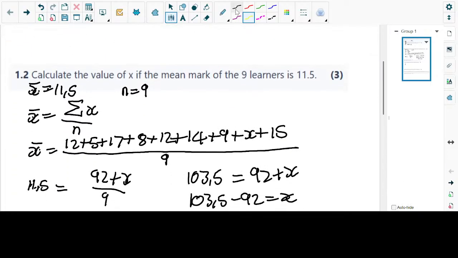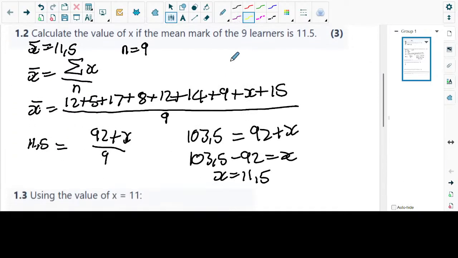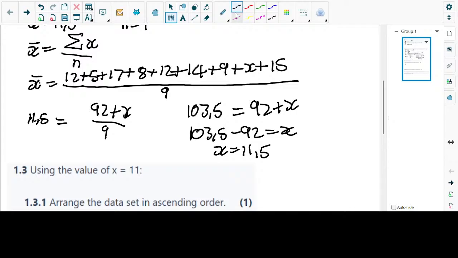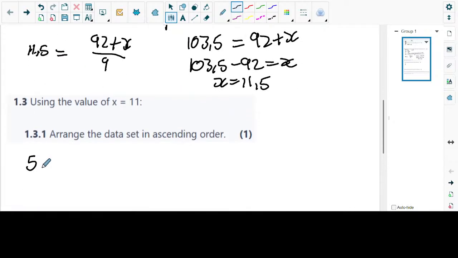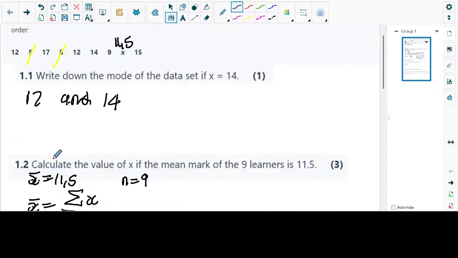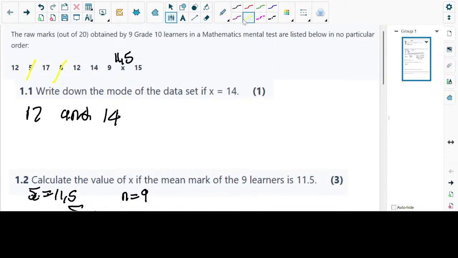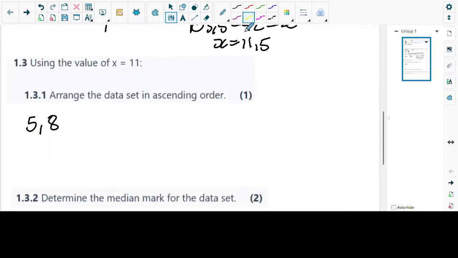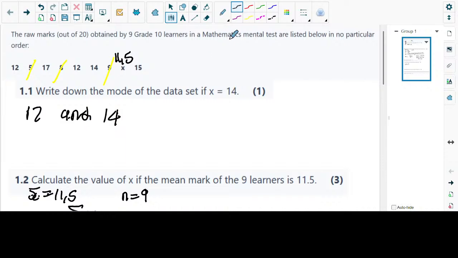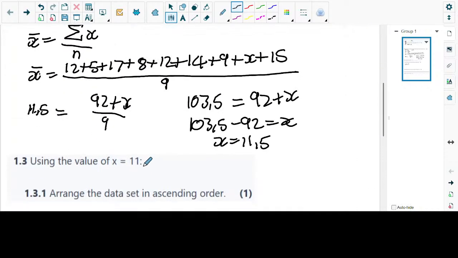Now you can use any color pen. Cancel it and then you say 8. What else do you see there? It's 5, then it's 8. Then I'm going to go back and check which one is the other one. It's 9. Cancel 9. Then I'm going to go back again and check. Now they said the value of x is 11.